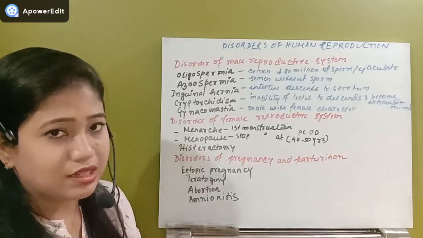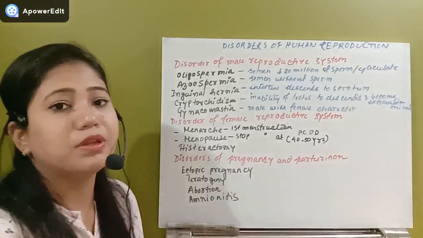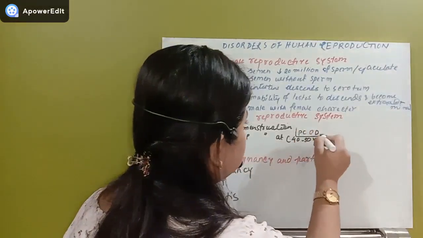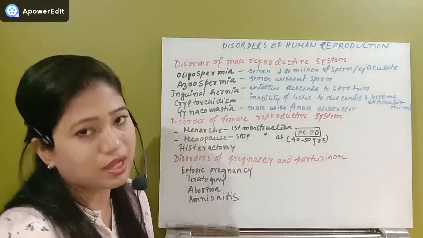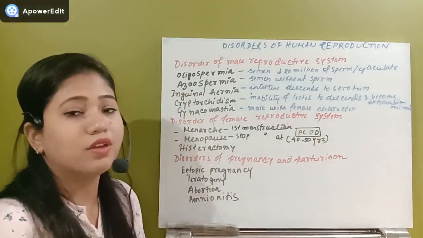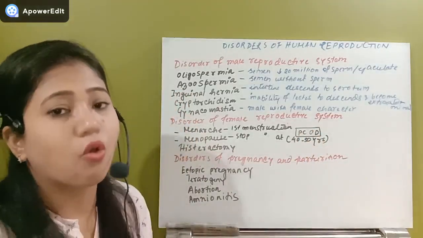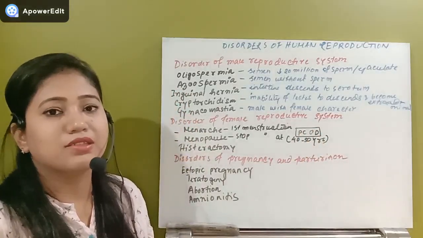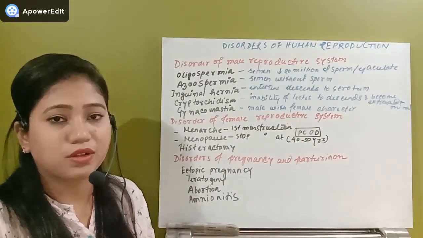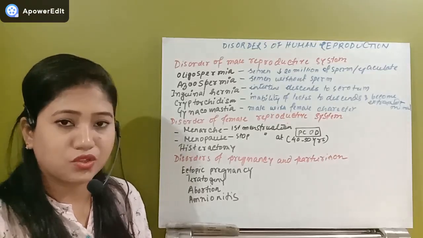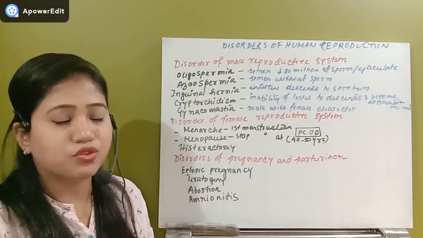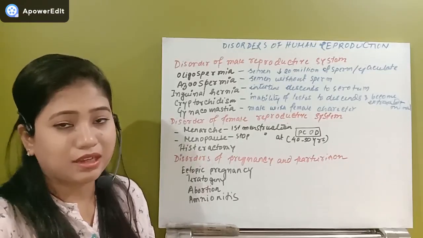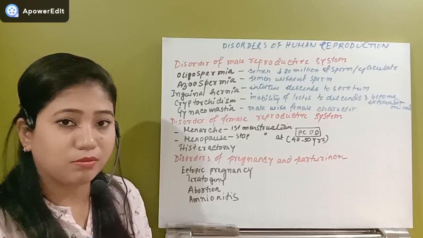Now after that there is a condition that is normally happening in the girls. What is that condition? That is known as PCOD or PCOS, polycystic ovarian disorder or polycystic ovarian syndrome. When the female has an irregular menstrual cycle or stops menstruating for about 3-4 months or up to 6 months, or irregularly has menstrual bleeding.